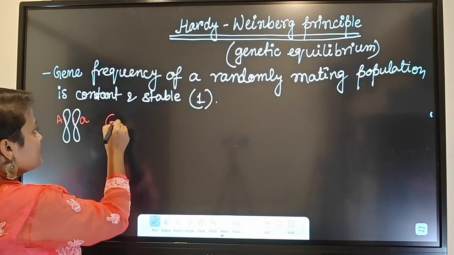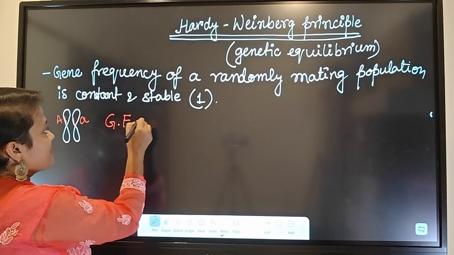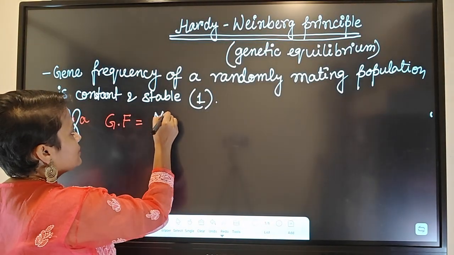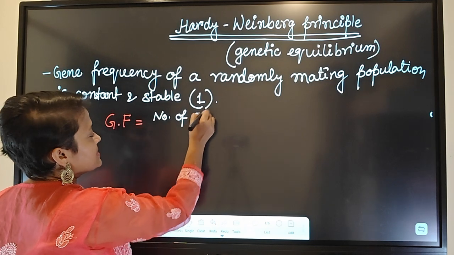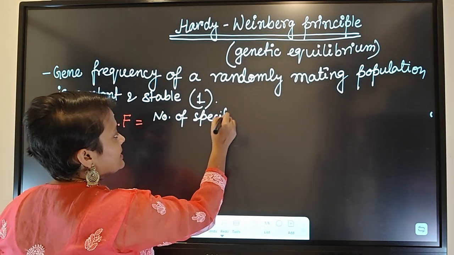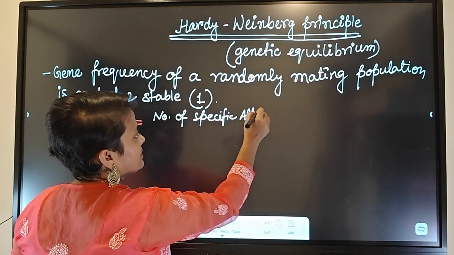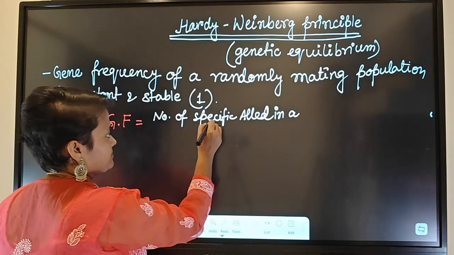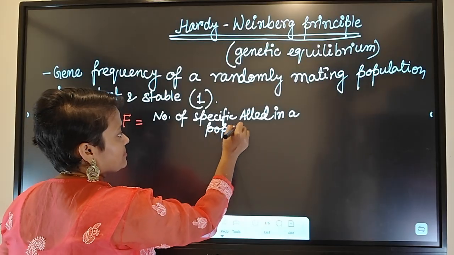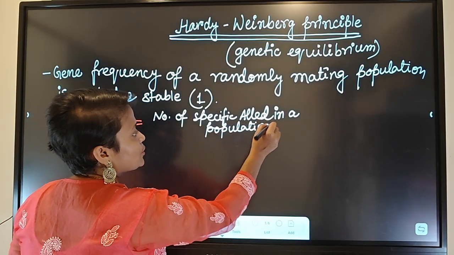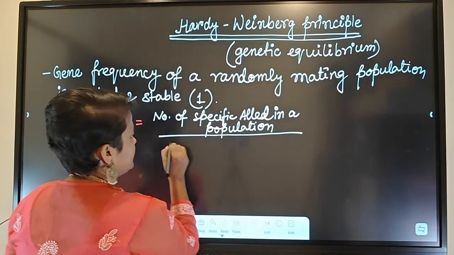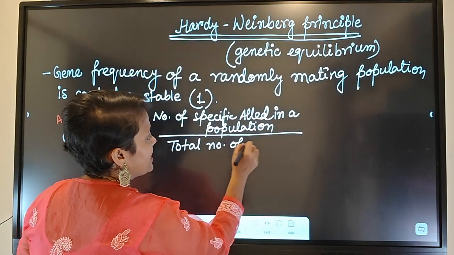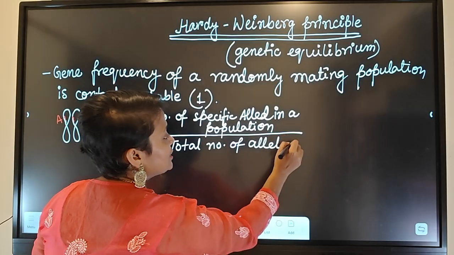So gene frequency, GF, equals the number of a specific allele in a population, where population means a group of individuals, divided by the total number of alleles.